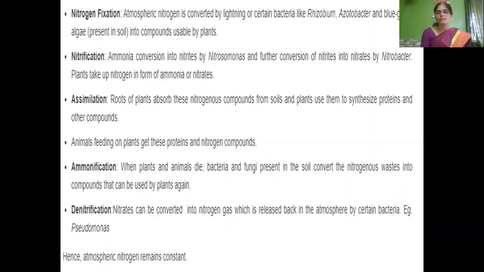Then plants utilize these nitrogenous compounds from the soil to synthesize proteins and other compounds, what we call assimilation. Then animals feeding on plants also get these proteins and nitrogen compounds. Then when plants and animals die, the bacteria and fungi present in the soil convert nitrogenous waste into nitrogenous compounds that can be used by plants again. And some nitrates are converted by certain bacteria into nitrogen gas, which is released back into the atmosphere. This process we call denitrification. Hence, atmospheric nitrogen remains constant.